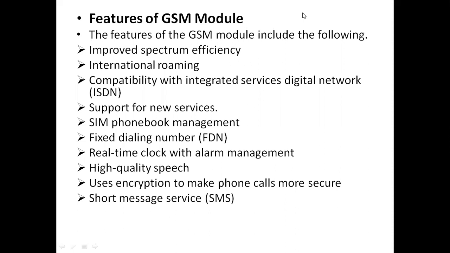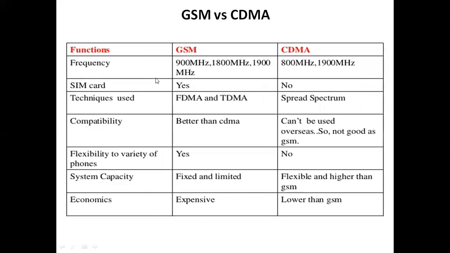So next, it uses encryption to make phone calls more secure. So it also provides security by the use of encryption method. And we can also send SMS, that is short message service. We can also send or receive SMS. Okay, so these are the features we have when we use the GSM module.